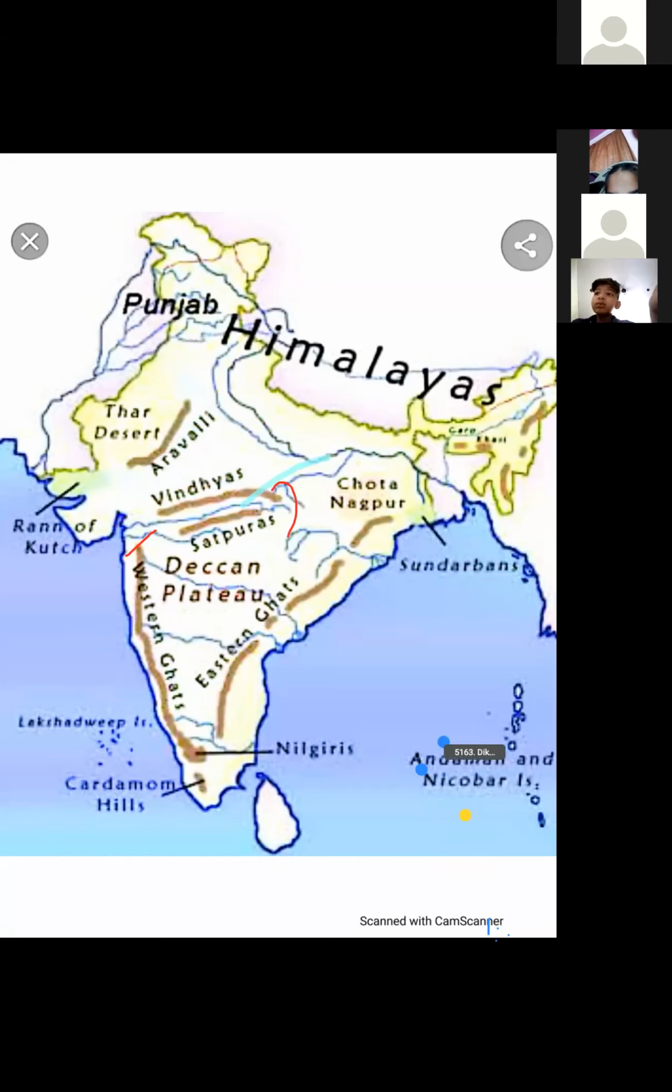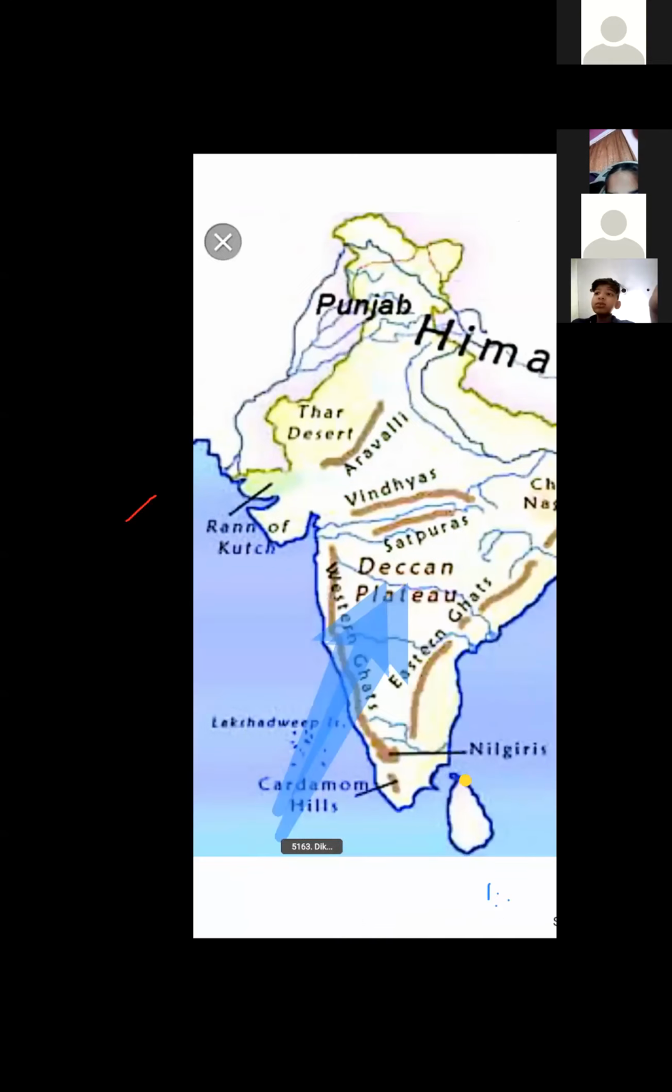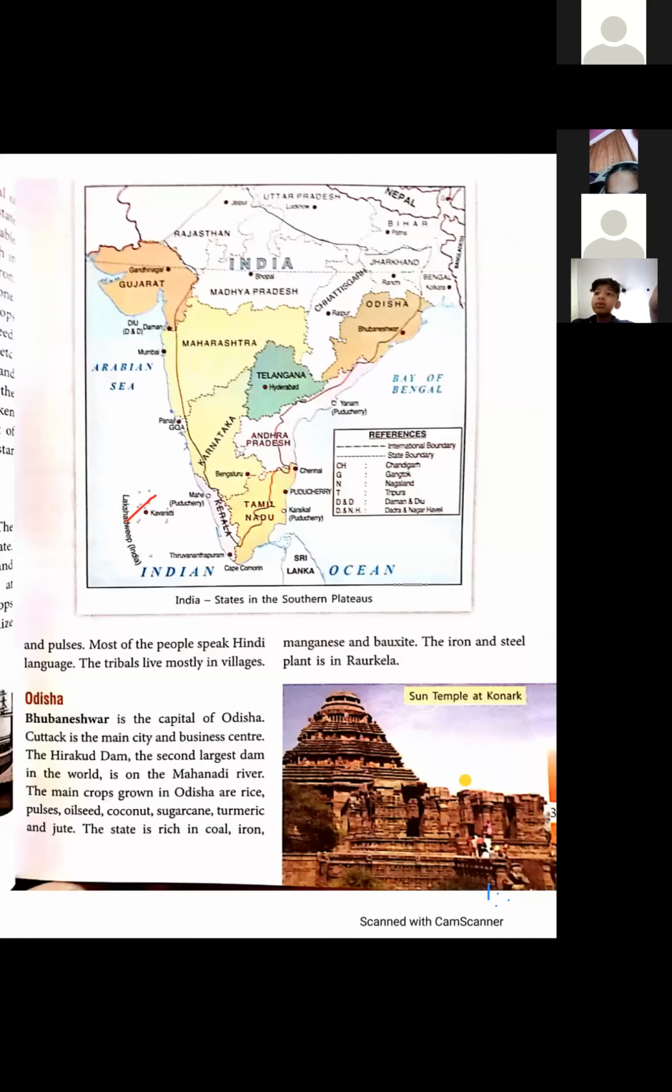Now, black soil in the central highland is good for growing. Now we are studying about the soil which we can find in the central highlands. Which soil do we find? Yes, black soil.